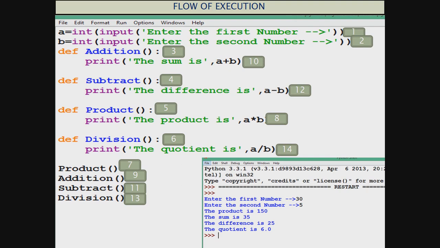Similarly, it said about subtract, it said about product, it said about division, but execution was not done. When actually we called them, execution was done. How we called them? We first called product. As we called product, the product statement worked for us. Then addition, so it went to addition and worked the addition part. Then subtraction and then division. So you see how we can actually work with the different parts and control the flow of execution.